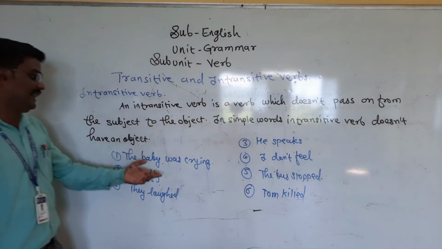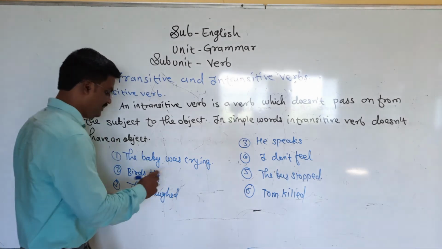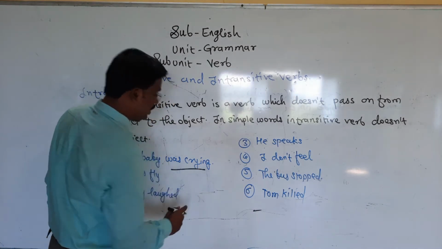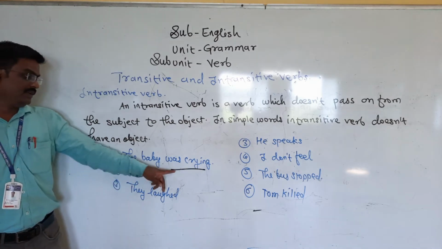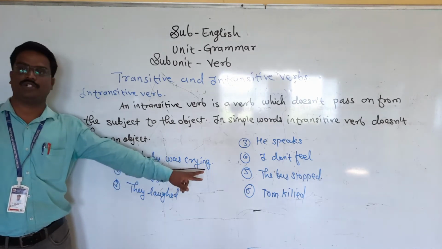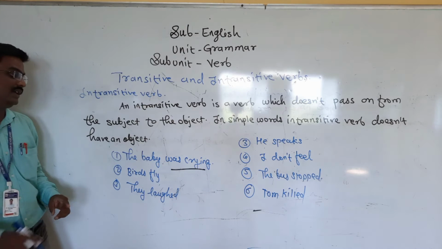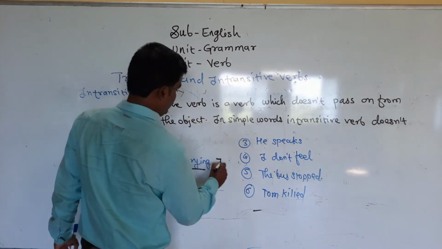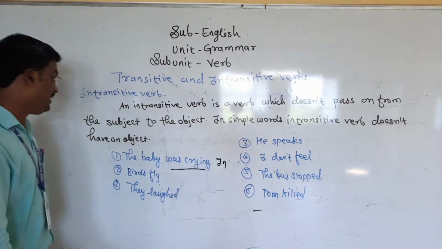The baby was crying. See friends, was crying is a verb here. Okay, but baby was crying for what? That object is not given, so it is an intransitive verb. So what is this? It is intransitive.